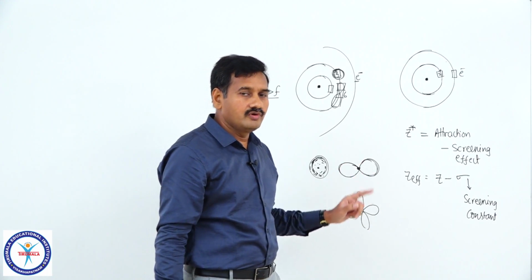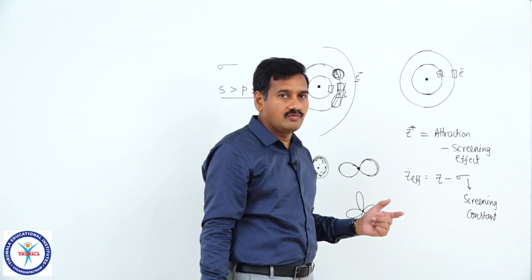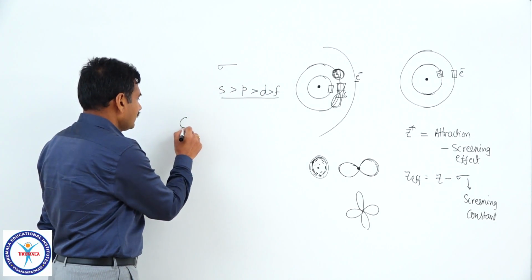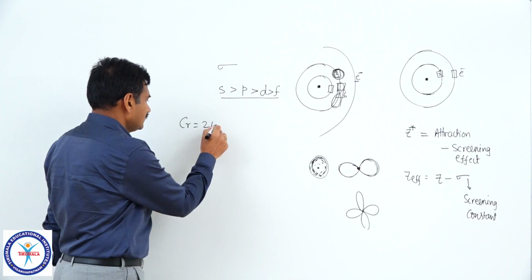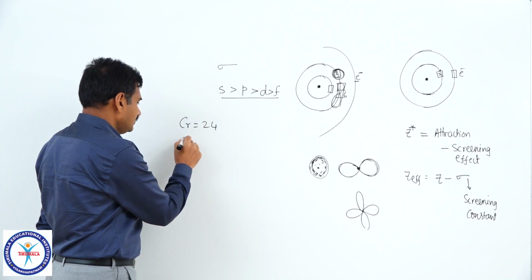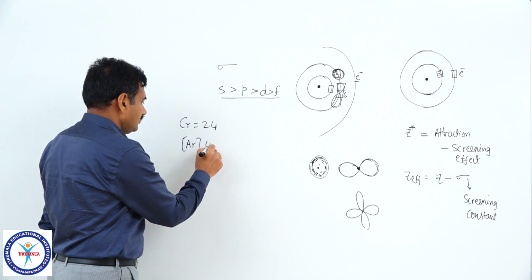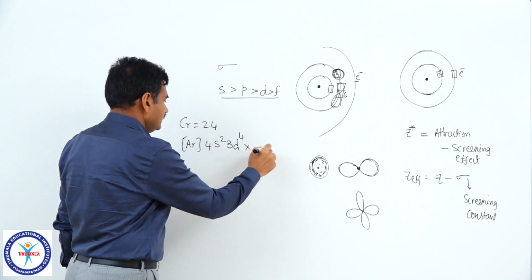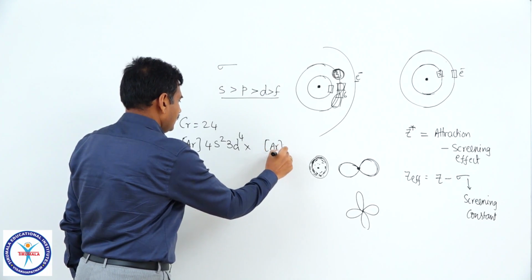Correct? Now you come to the electronic configurations of chromium and copper. First, chromium. The atomic number of chromium is 24. The electronic configuration is already given to you. It is argon 4s2 3d4 expected, which is wrong. It is actually argon 4s1 3d5.